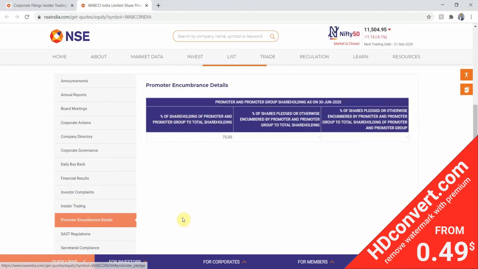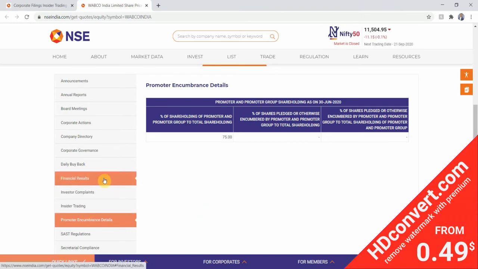Next we go to the promoter encumbrance detail. In this tab, what we are aiming to check is what percentage of shares are pledged. For my analysis, I take it as 0%. If there is 0% pledging, then it fits my strategy. You can be flexible about it. You may tolerate 3%, 2%, or 1%, whichever suits you the best. But for my analysis, I will take 0% as the best fit.